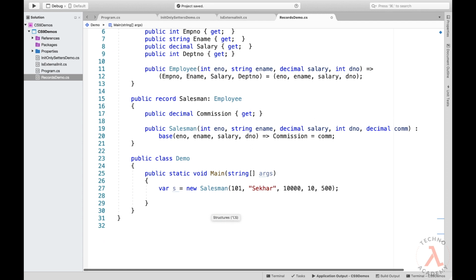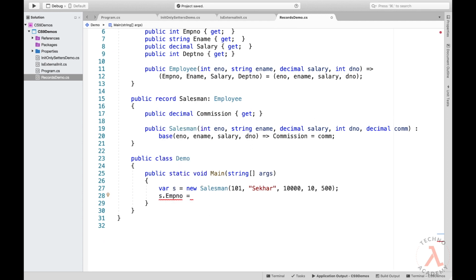So let me type in s dot EmployeeNumber equal to 103, and we can observe an error which states that property or indexer cannot be assigned to as it is read only. So remember that as we have used record for defining the class, all the properties will become like init only properties. Now let me comment and let me type in error.